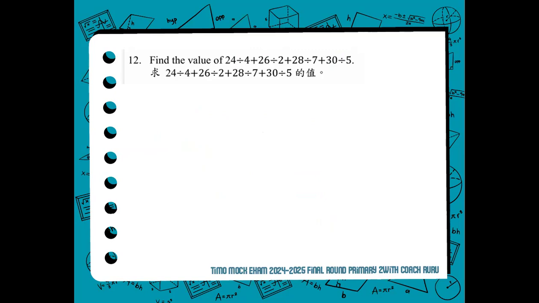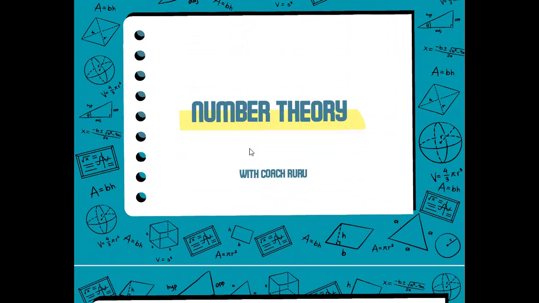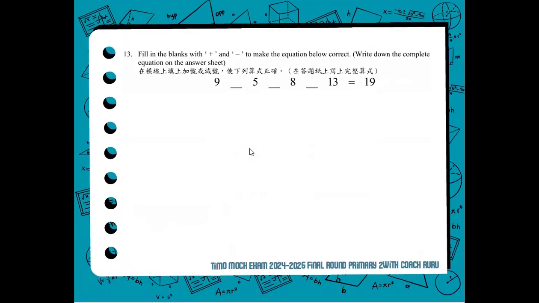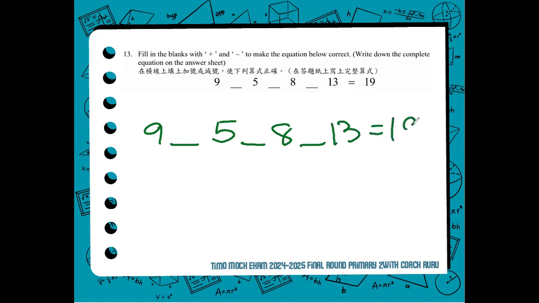So let's have now the next topic. We have number theory. For number theory, our first item, number 13, we fill in the blanks with plus and minus to make the equation below correct. And there's an instruction that once we figure out the answer, we write down the complete equation on the answer sheet. So please make sure that you follow the instruction given per question. Here we have 9 minus blank 5 blank 8 blank 13 must be equal to 19.